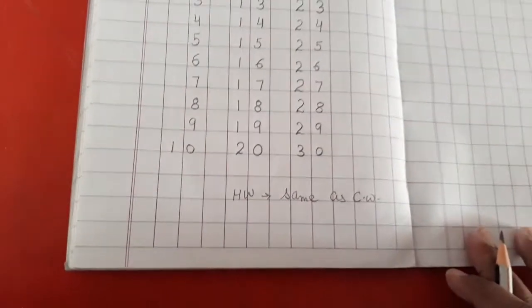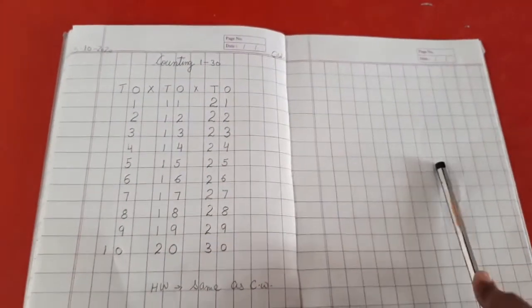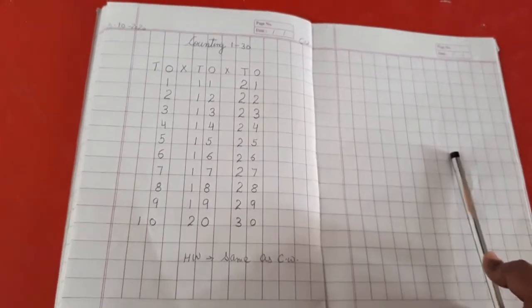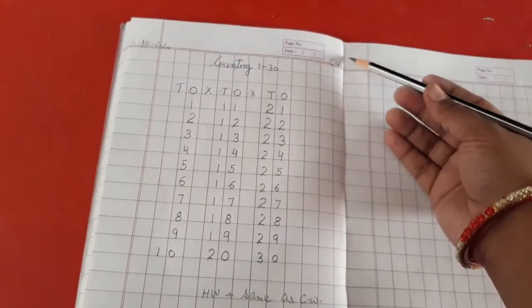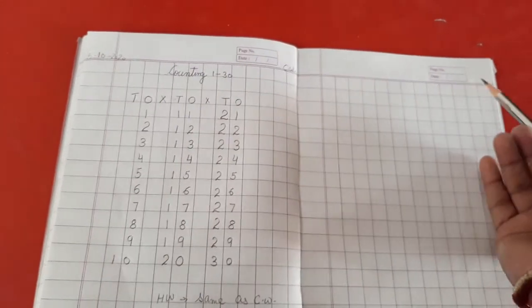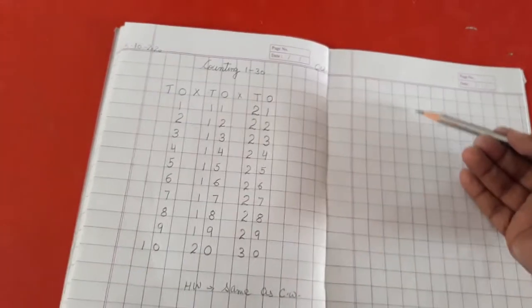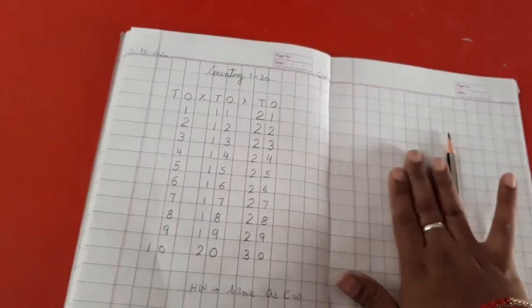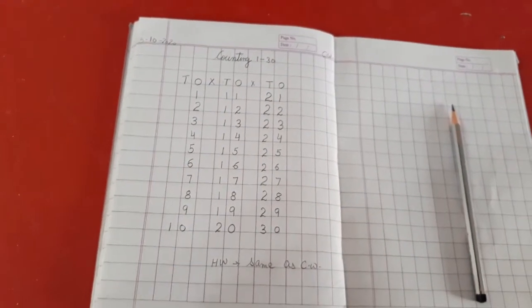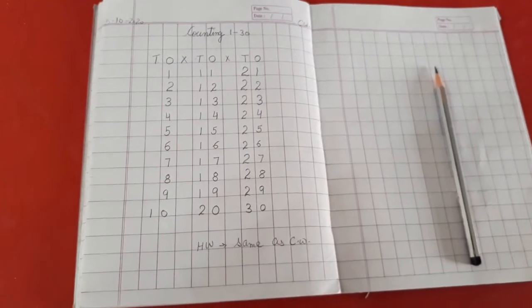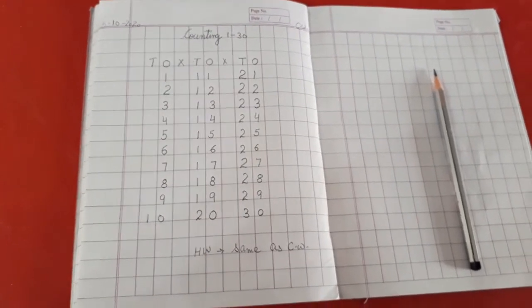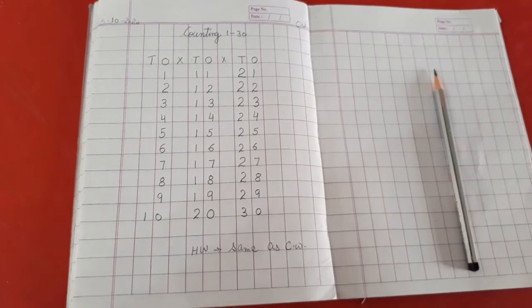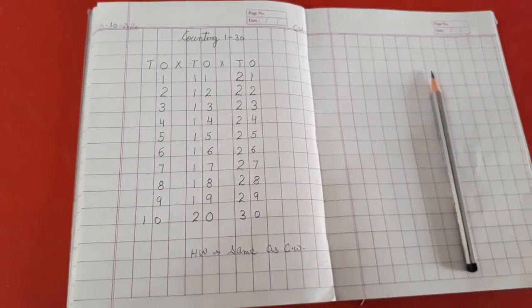That is, you are going to write this counting from 1 to 30 once again on the next page as your today's homework. Clear? So write your date, your topic and HW here, and after that you will write your counting from 1 to 30 on this side as your today's homework. Is that clear? Is your counting work for today's classwork and homework both clear to you?